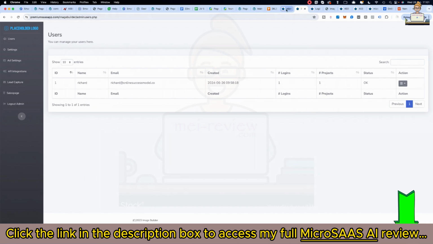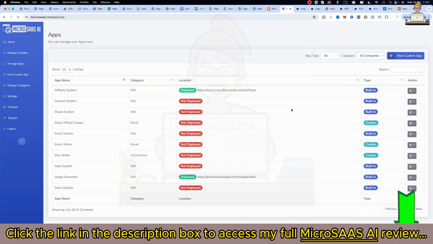So when you come through all these different apps, each one does different things. For example, the affiliate system helps you with affiliates. It has all types of bonuses and different things for affiliates in there. The content system helps you create content and auto post to WordPress, things like that. The ebook system creates ebooks. This one's a custom app. The email system is an inbox system that creates multiple different emails in different personas, things like that.